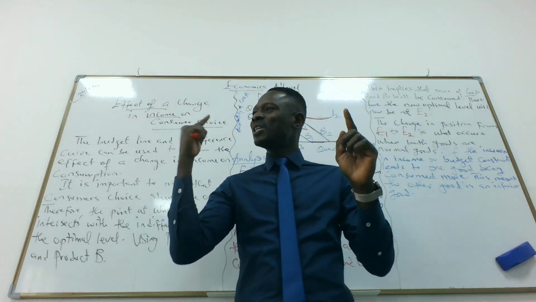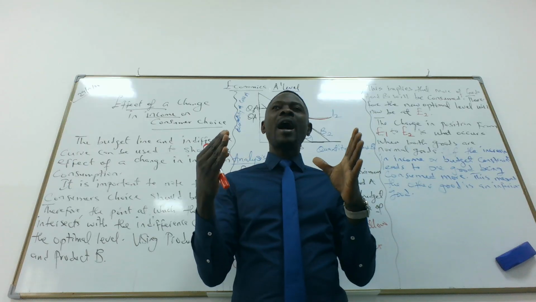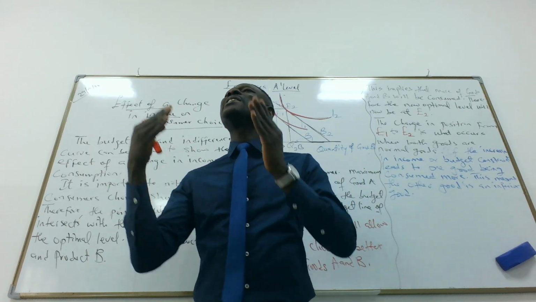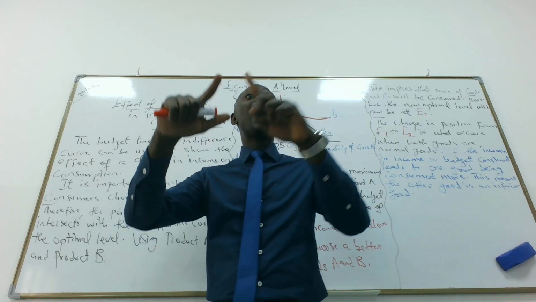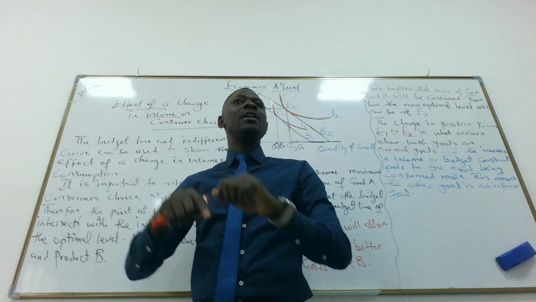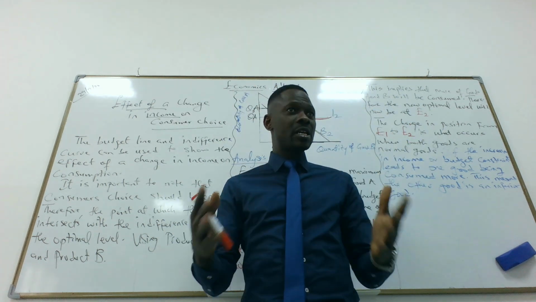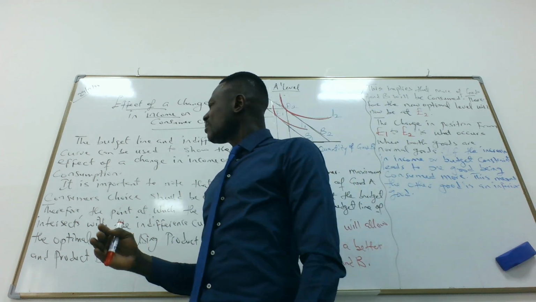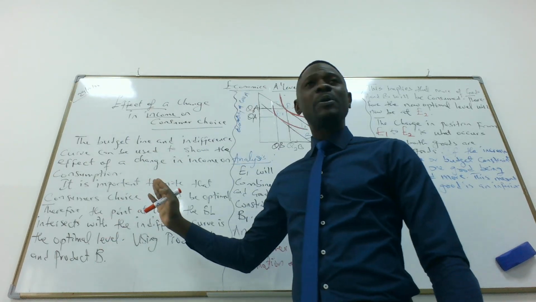So we want to use the budget line and the indifference curve to explain how consumers react when income increases. Now we want to combine the indifference curve and the budget line at the same spot to talk about how consumers reach optimal level. And when we talk about optimal level, that means the highest satisfaction you can derive. Yes or no? Great. Are you guys with me, please? Yes. Okay. Do you get the point I'm making here, please?